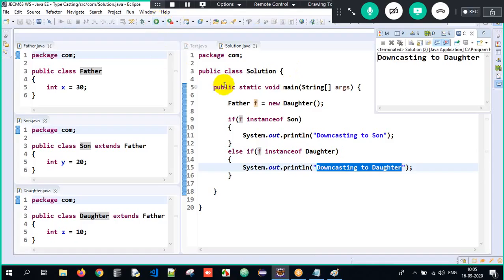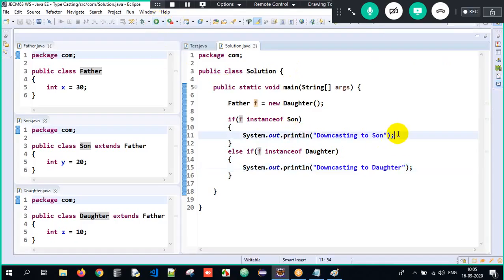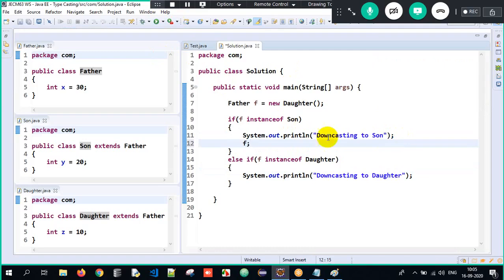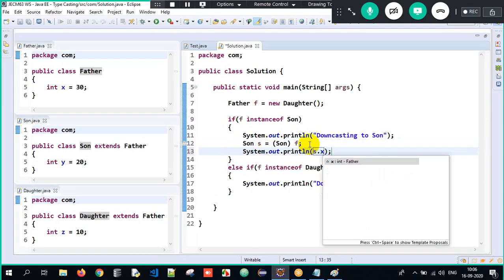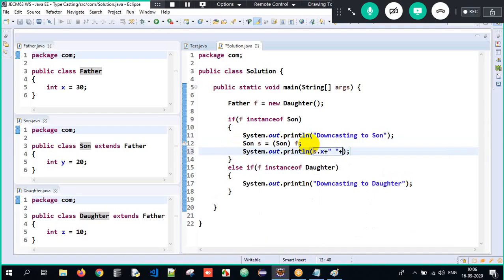Okay. So now I will downcast. How will I downcast it? F is of type father. I need to convert it to son and store it into reference S here. So after downcasting, I can access the superclass property X, plus I can access the subclass property Y also. F is of type father, so only superclass properties I can access.